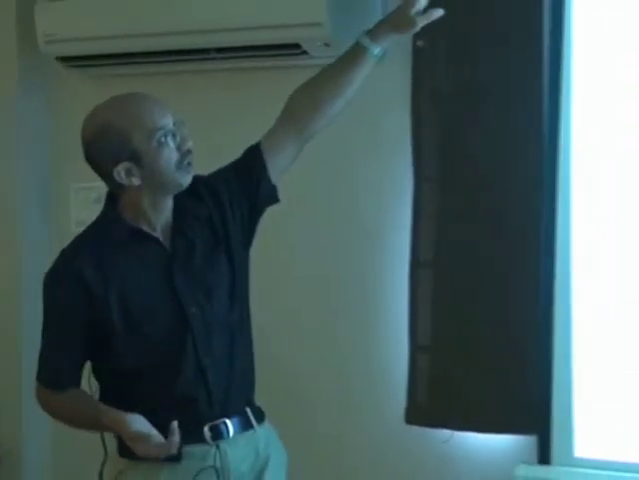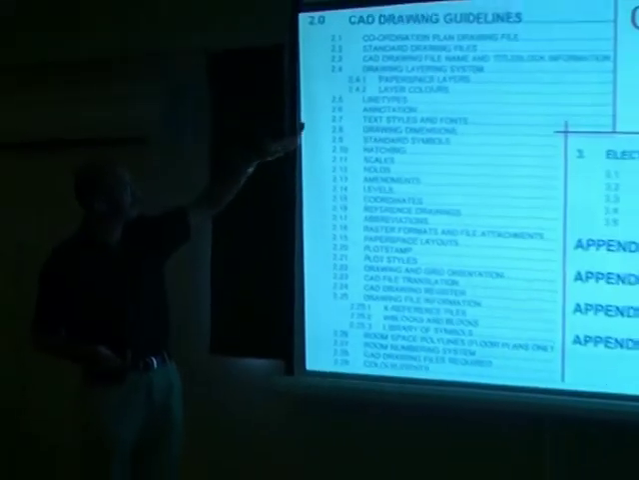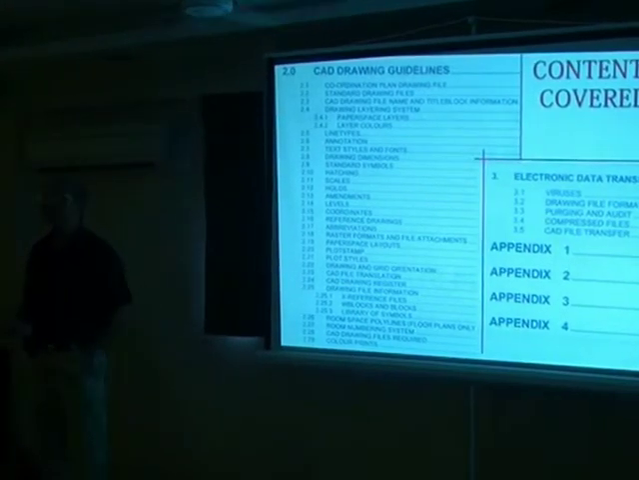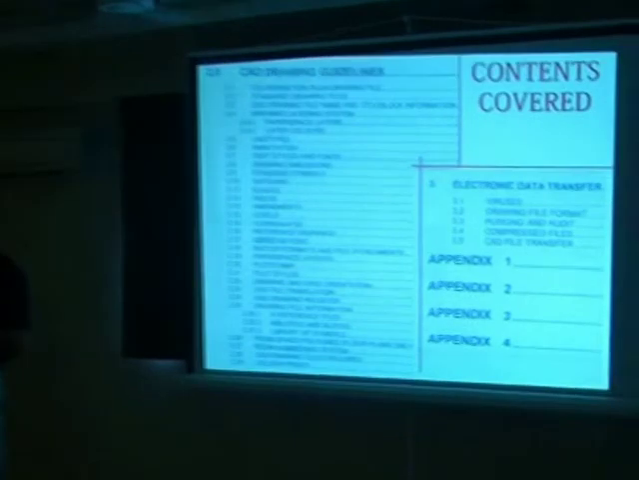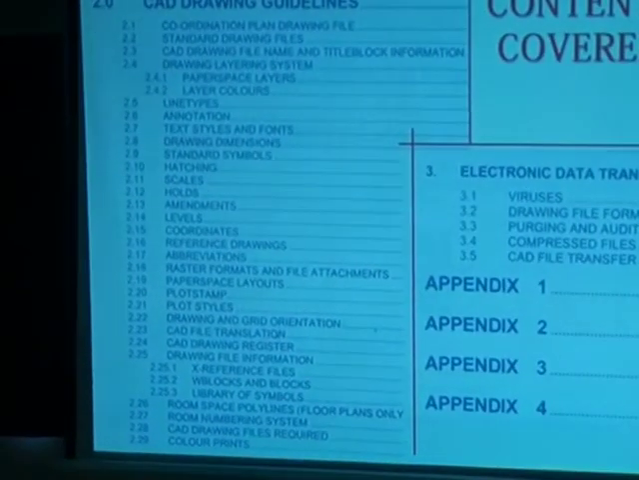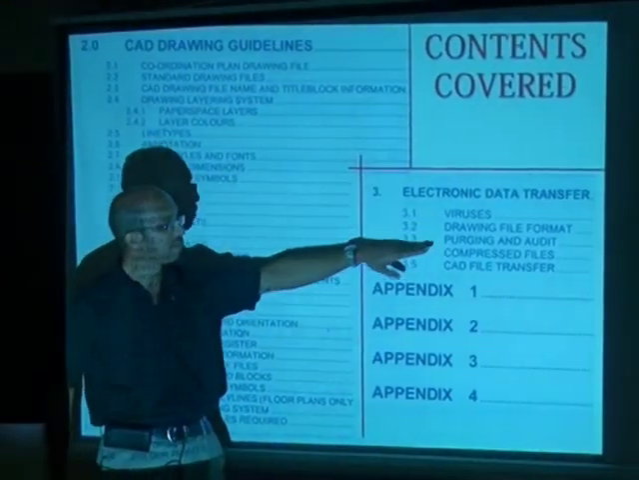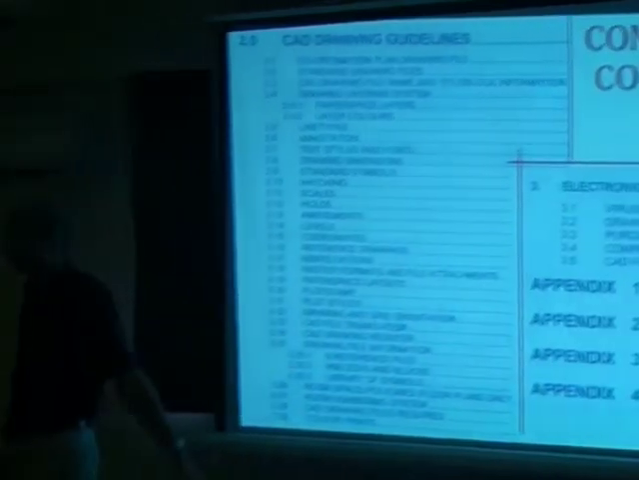So this is an example of one of the content pages which I took. The first one was on general, which talked about so many things up to 1.4.4, and then if you go to the next slide, the content went right up to 2.29, where it talks about various issues: line type, annotation, text styles, drawing dimensions, standard symbol, hatching, scale, hold. They are trying to cover as many things which they think are important in standardizing some of the tasks which should be done that way. Talking also about viruses, drawing file format, purging, auditing, compression, etc. and appending. Everything is here.